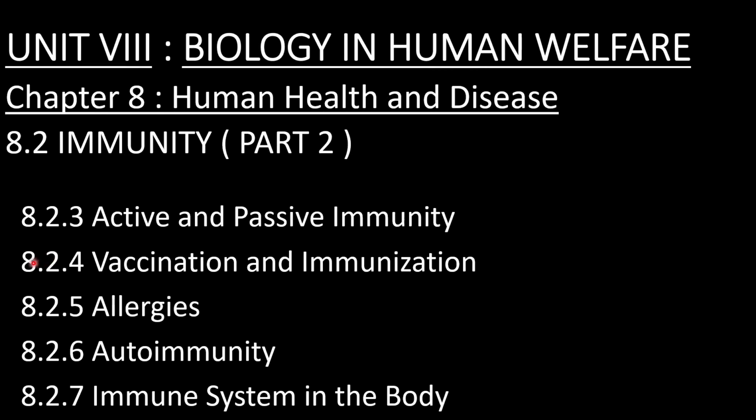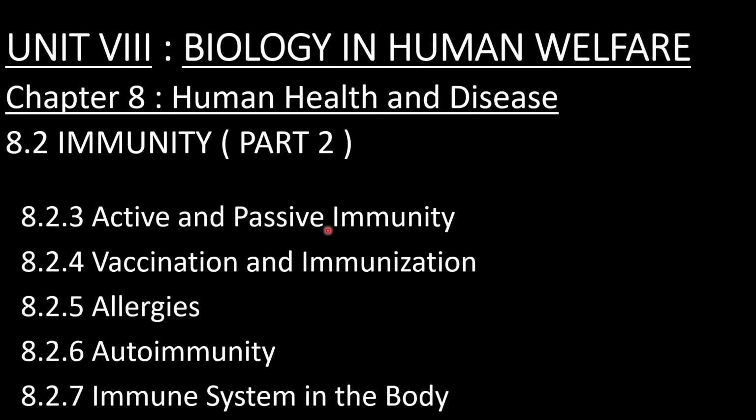In today's presentation, we have to study active and passive immunity, vaccination and immunization, allergies, autoimmunity, and the immune system in the body. Totally 7 subpoints are there. The first two subpoints we completed in part 1, and the remaining 5 points we will study in part 2. We have to study a brief account of these points. Let us begin with